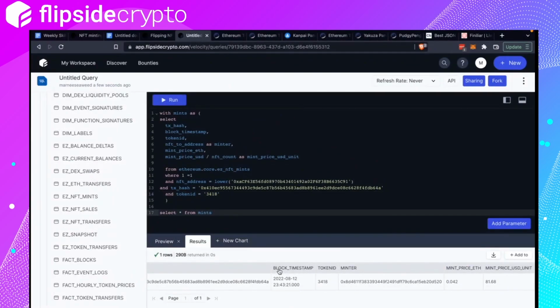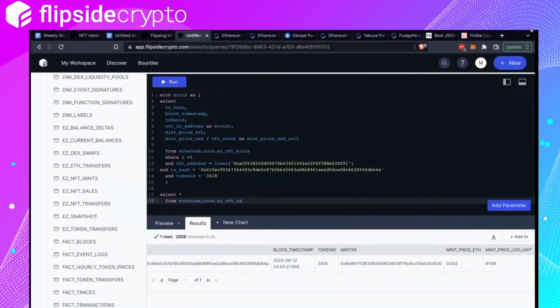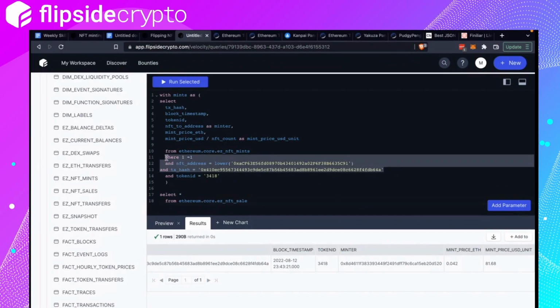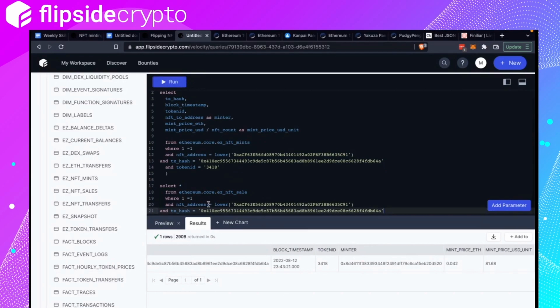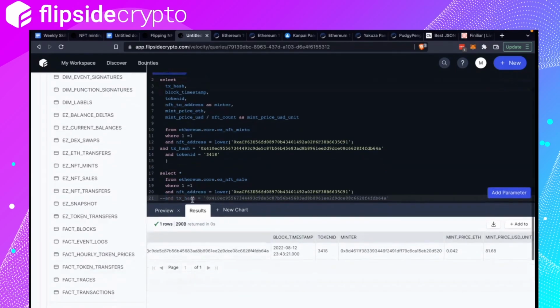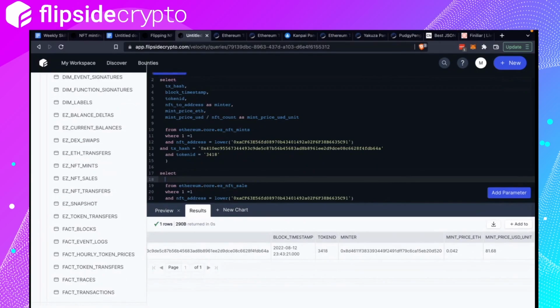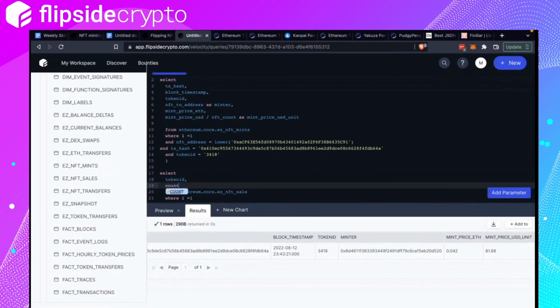Okay. Can we get something that has more? Oh, hello. So what I'm trying to do is get a token ID which has more than one sale, so we can see several case studies. So NFT address is this. I don't need this. I need a token ID and then count one.